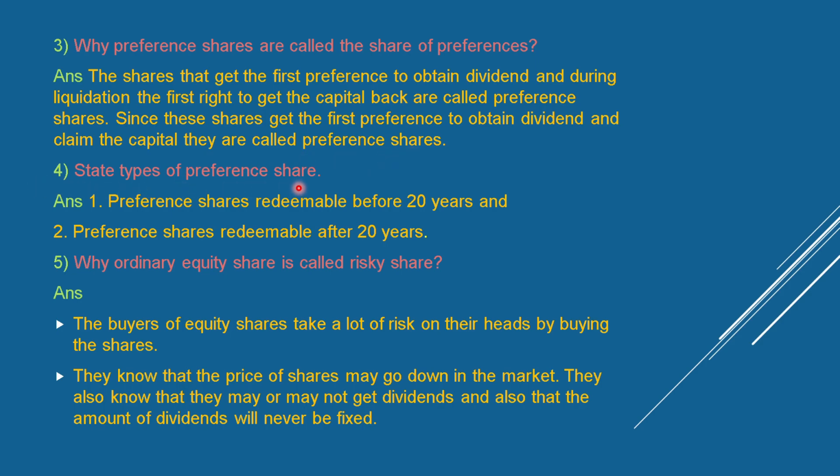State the types of preference shares. First, preference shares redeemable before 20 years. Second, preference shares redeemable after 20 years. Why is ordinary equity share called a risky share?